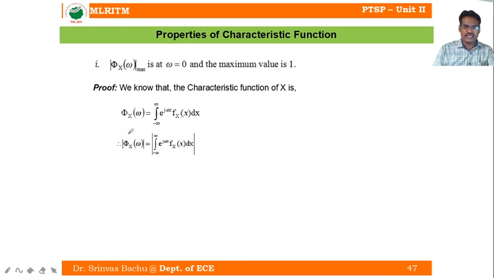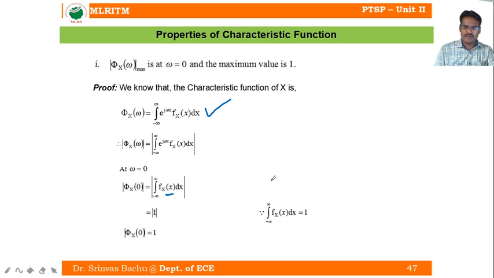We know this is my characteristic function. For the continuous case or the discrete case you can take it; I mentioned the continuous case: integral limits e power j omega x into fx of x, the density function. Take the mod value here. At omega equal to 0, the mod of this one, e power j 0 x into the density function, e power 0 is 1. Now this integral is the area enclosed by any density function.